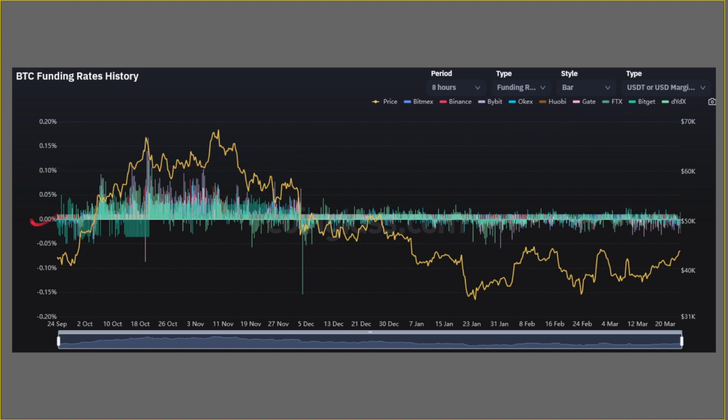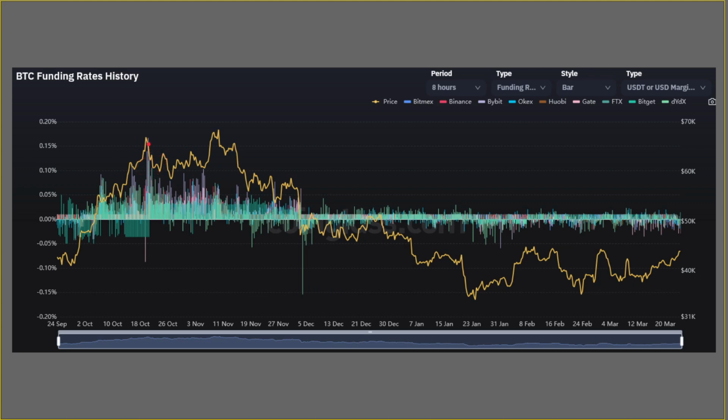Now, on the left side, we see our y-axis in regards to the funding rate. So anything above this zero level, the 0% level, is considered a positive funding rate, an indication that the market is looking to capitalize on the price growth, right? The market is long, right? People are longing the market.